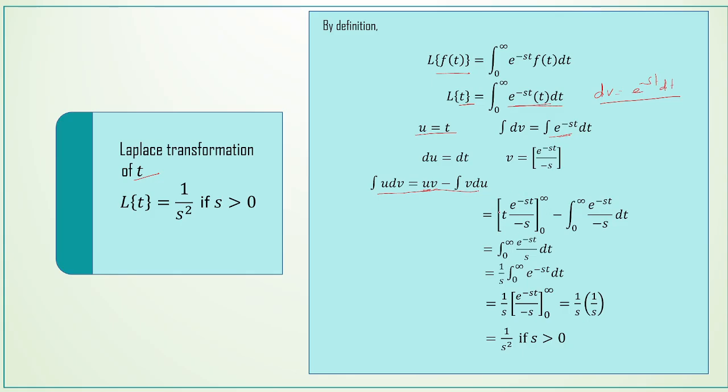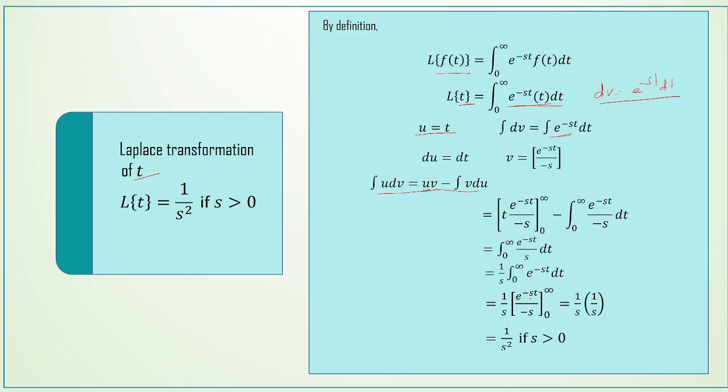If we apply the upper limit and lower limit for this term, we are getting 0, and then this minus and this minus will be plus, and then integral 0 to infinity e power minus st dt. And then 1 by s can be taken outside, integral 0 to infinity e power minus st dt. So integrating e power minus st with respect to t, we get e power minus st by minus s, limits from 0 to infinity, and then we apply the limits: for the upper limit infinity, e power minus infinity is 0.